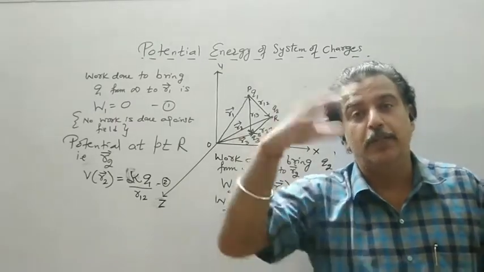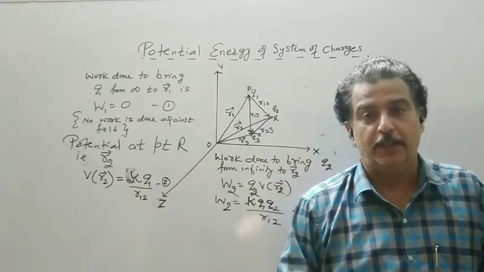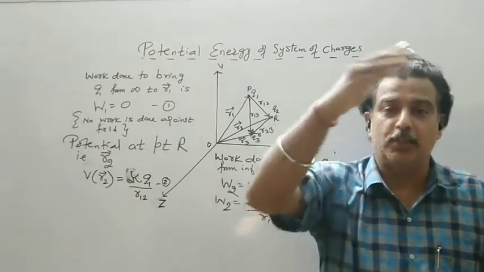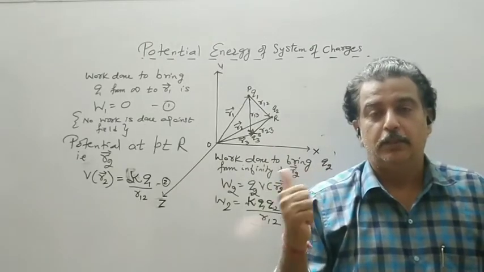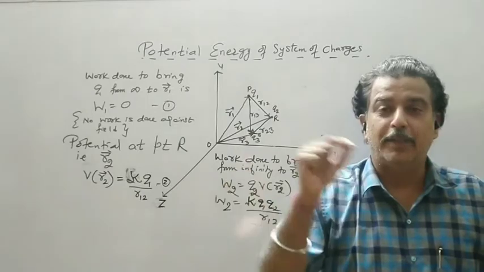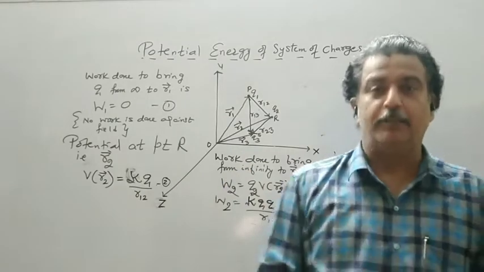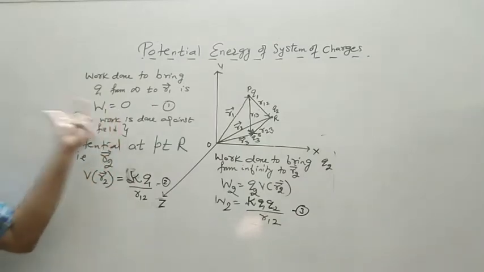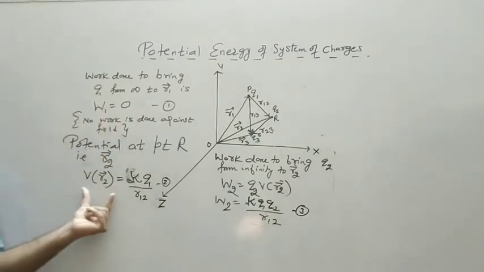Find the cost of bringing 1 coulomb against them first, then multiply by Q3. So 3 is brought against 1 and against 2. Then this 3 becomes a system or a source. Then I bring a 4th charge. Then I wind up and add all the work done. So first, the steps remain the same. Work done 0.